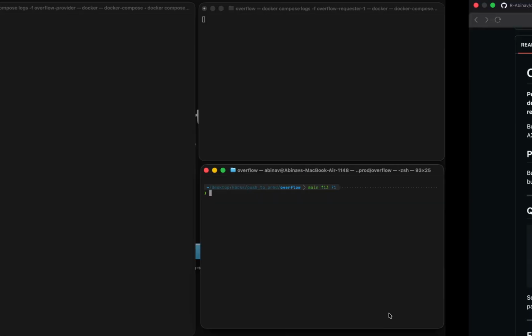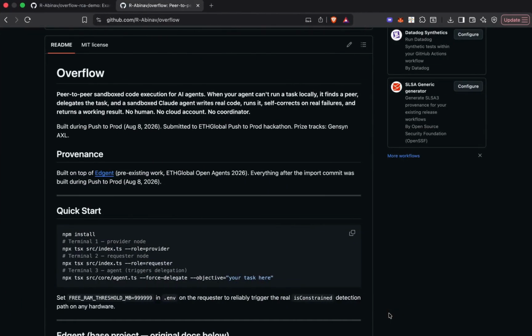This is built on top of Edgent, a project I shipped at ETHGlobal Open Agents, a P2P compute delegation protocol where an AI agent that runs out of local resources can find a peer on an encrypted mesh, pay them, and get an inference result back. It's real, working infrastructure, but the delegation itself was just forwarding a prompt to a bigger model on someone else's machine. Now, what's the sandboxing problem?